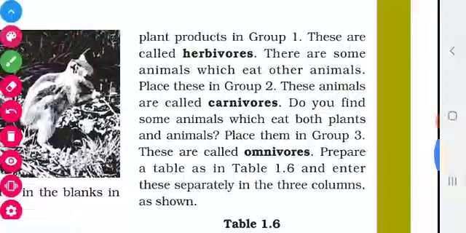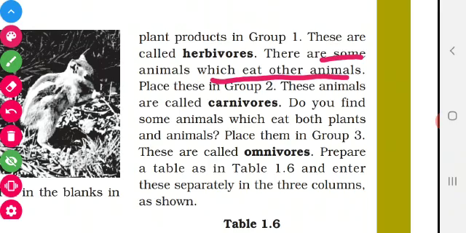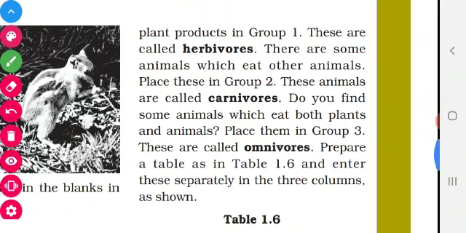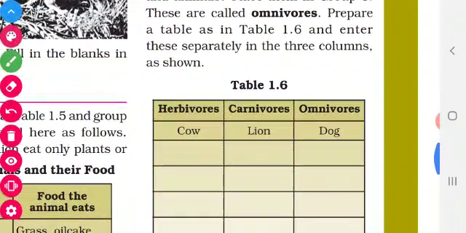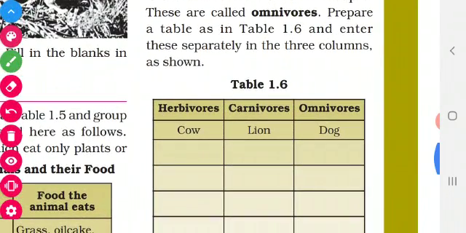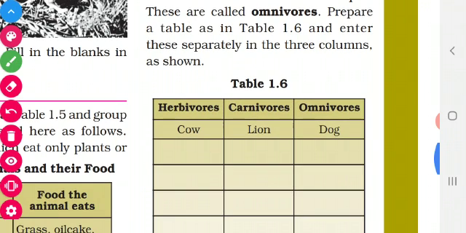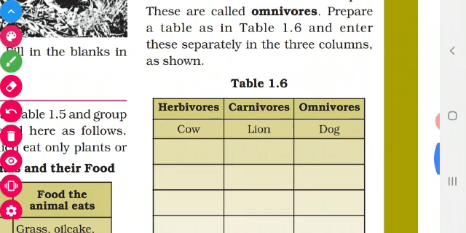Then second one, what is the carnivore? Carnivores are the animals which eat other animals. For example, see in the table they have written lion under carnivore because the lion only eats the flesh of other animals.